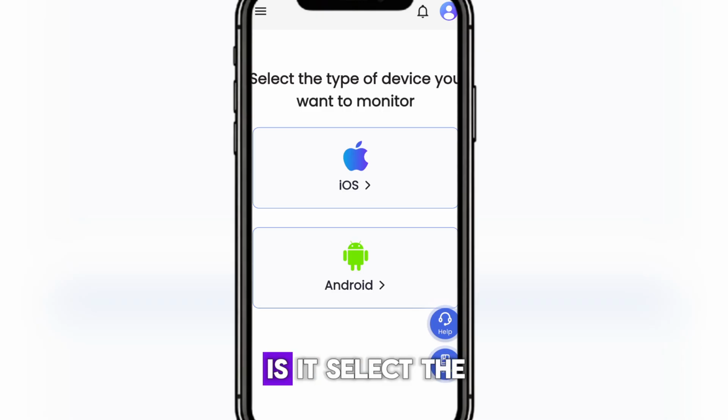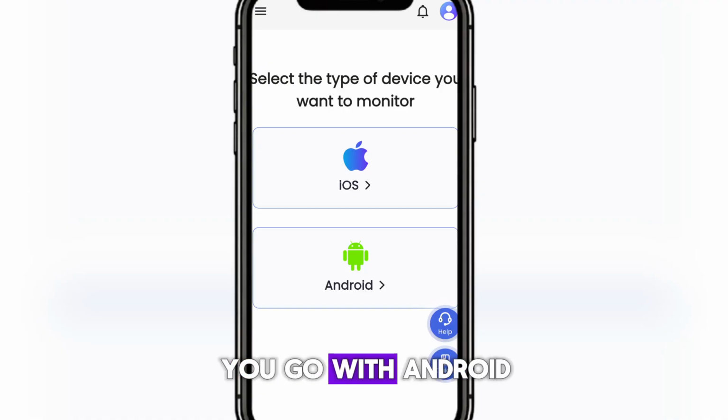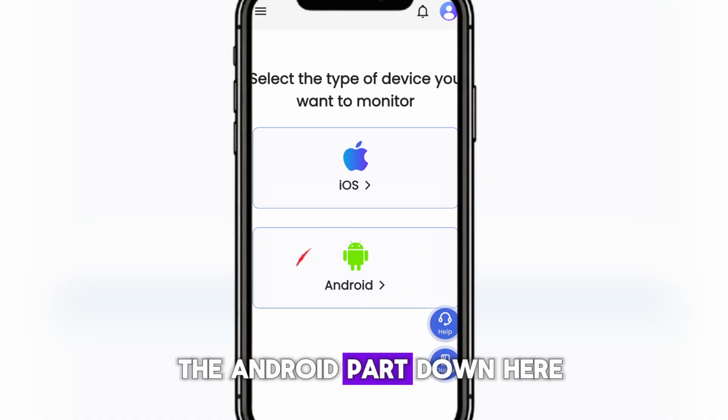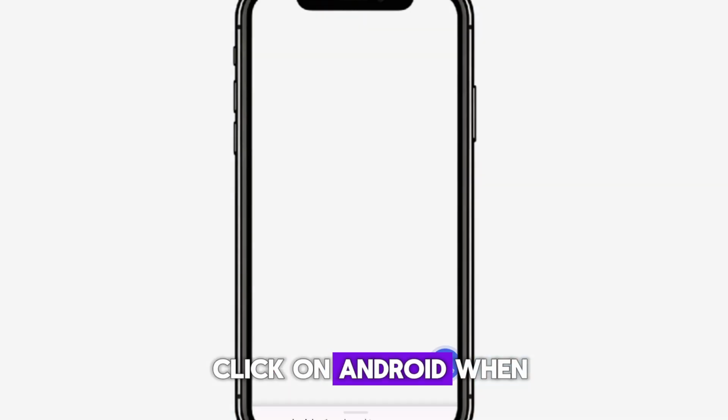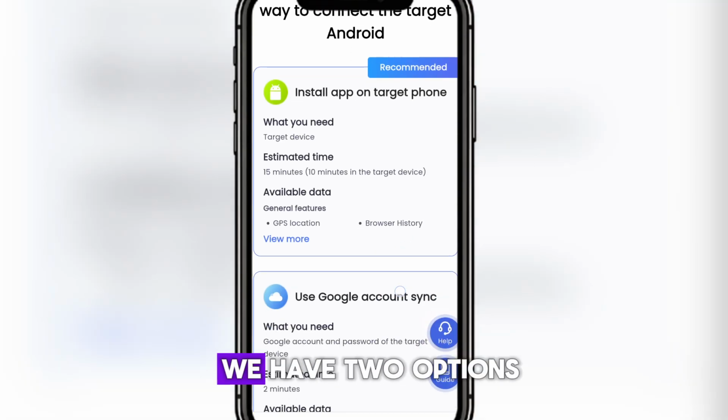Select the type of device you want to monitor. Which device do you want to monitor? If it's an iPhone, you go with the first one. If it is an Android, you go with Android. So for this video, I'm going to use the Android part down here. So I'm going to click on Android. When I click on Android, as you can see, we have two options here.